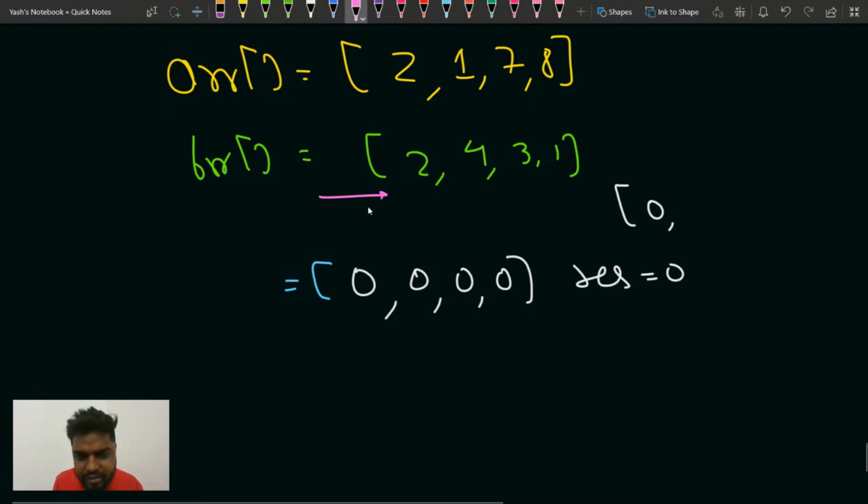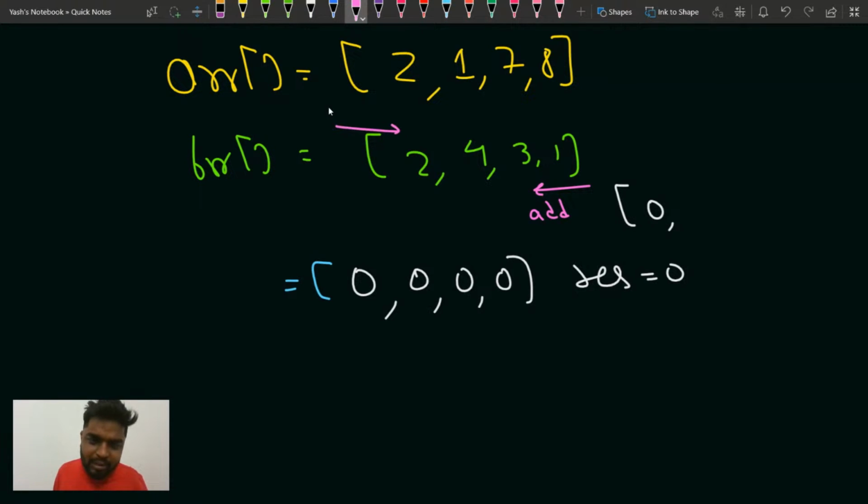From left to right, they are saying that they are removing the element. So after removing everything, it would have been 0. If you move from right to left, then you will be adding. Is that clear? Please write yes in the chat. Are you getting my point? What I'm trying to think here is very interesting.